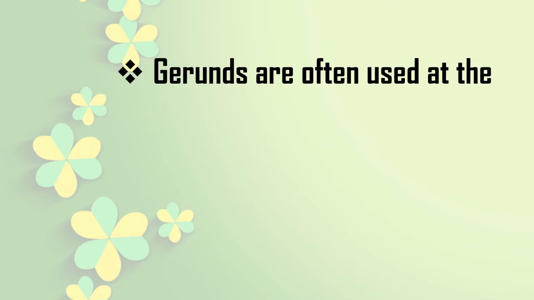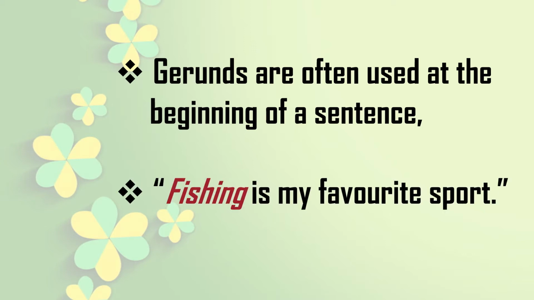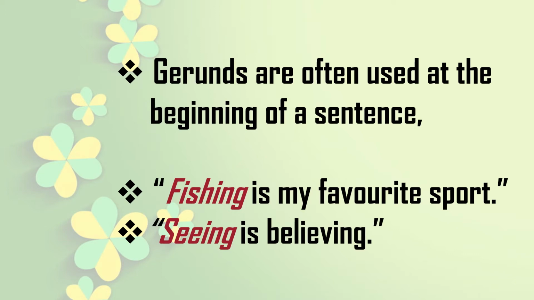Here we will know something more about gerunds. Gerunds are often used at the beginning of a sentence. Read that word: often used, not always. We will see some examples. Fishing is my favorite sport. Fishing has come at the beginning of the sentence. Seeing is believing. Here, to see is an action word, a verb, so it has been attached with ing. It is working as a gerund in this sentence and it has come at the beginning of the sentence. So gerunds are often used at the beginning of a sentence.